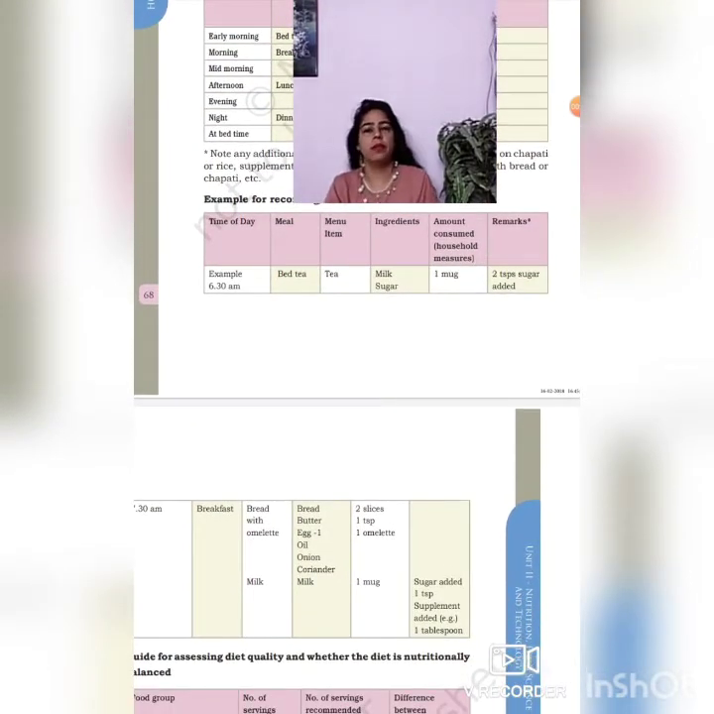For example, if in the morning there is bed tea at 6:30 a.m., then the menu item would be tea, and ingredients would be milk and sugar. Amount consumed would be 1 mug or 1 cup. Then the remarks would be that 2 teaspoons of sugar have been added to it. So the complete example has been given.